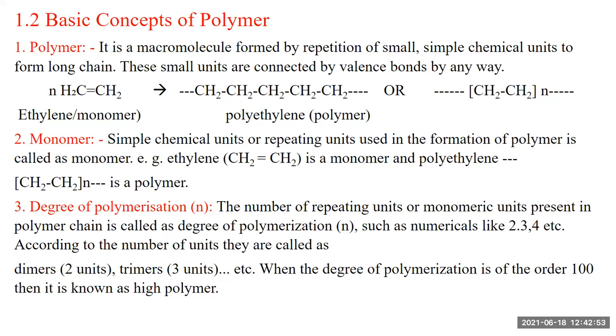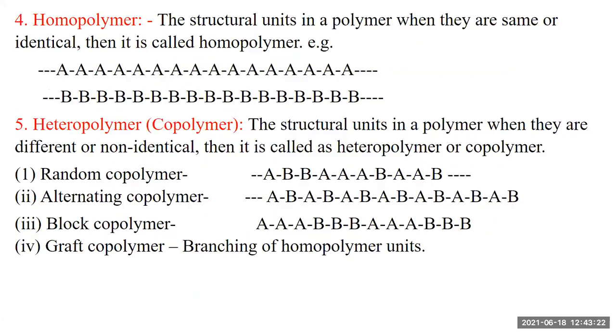So 2, 3, 4, and n number of monomer molecules can be joined here. If there are only two, it is considered a dimer. If there are three, it is a trimer. And if we join many monomers, it is considered a polymer. When the degree of polymerization is around 100 or more, it is known as a high polymer, and the number may be 500, 1000, etc.